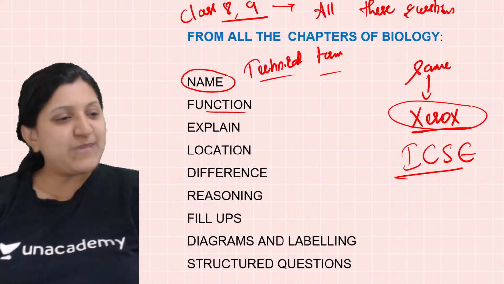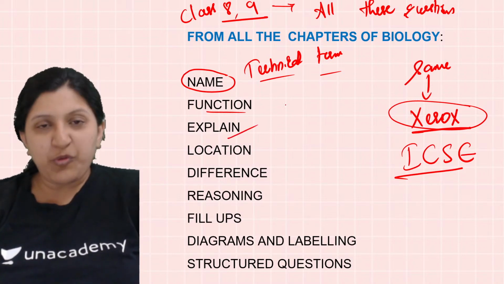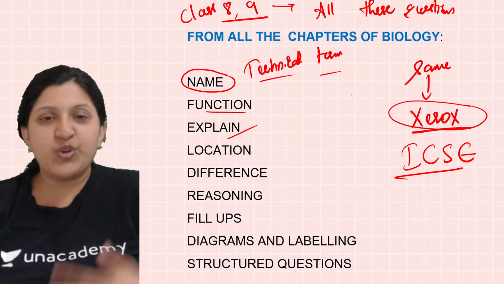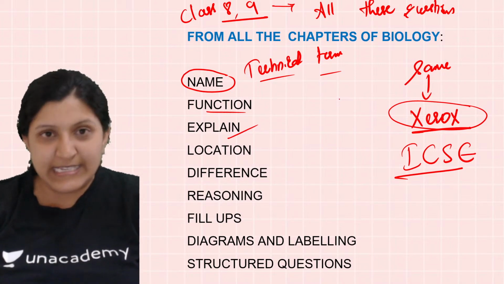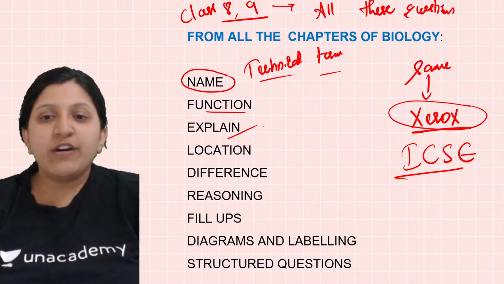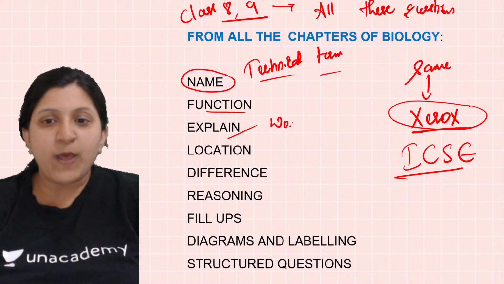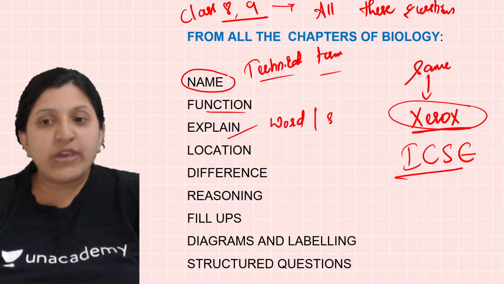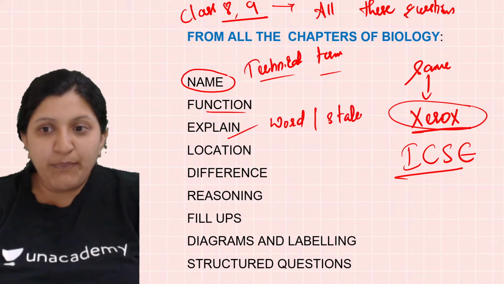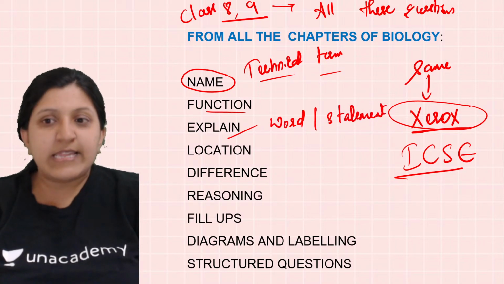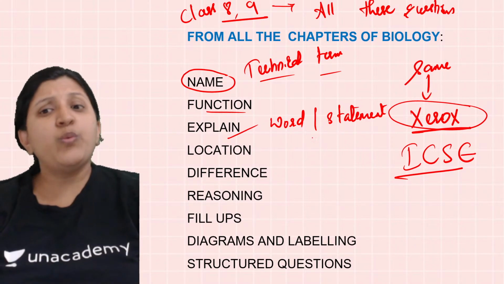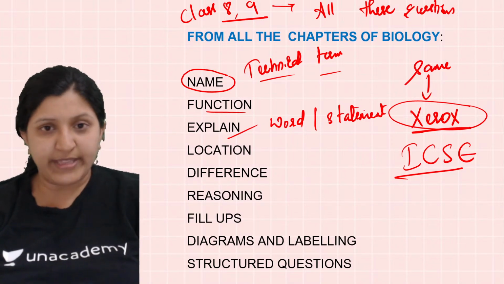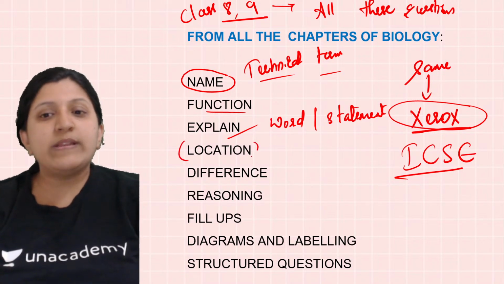Okay, so explain the following. Different questions are there based on that. So you will explain certain terms. They would give a particular statement. Okay, so here they can give you a word, or they can also give a statement. So based on that, let's say they are giving a statement or maybe a word, you will be writing an explanation for that. Okay, location also, it's the same thing.